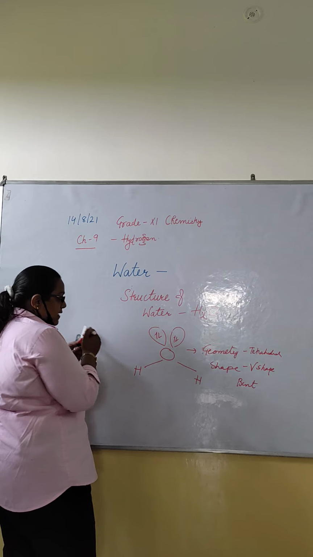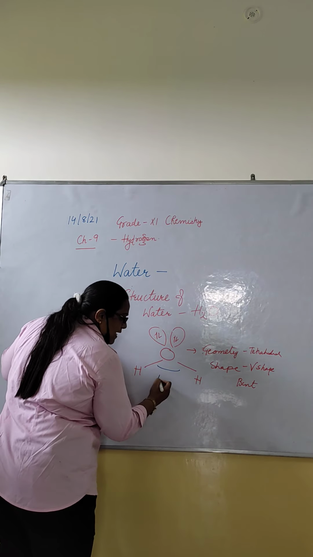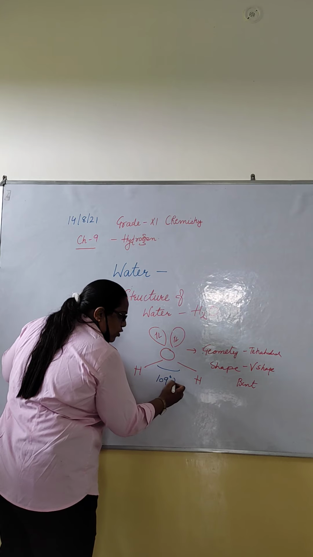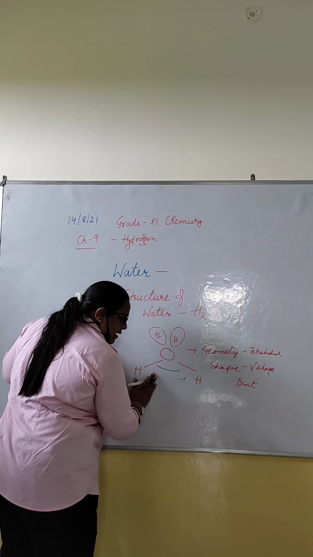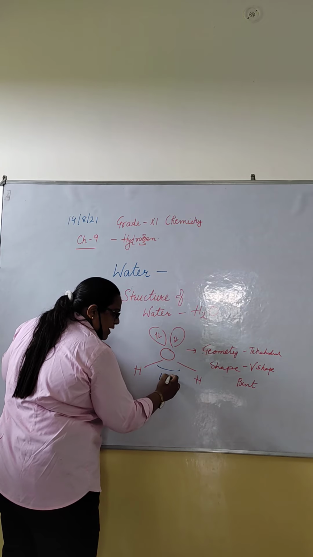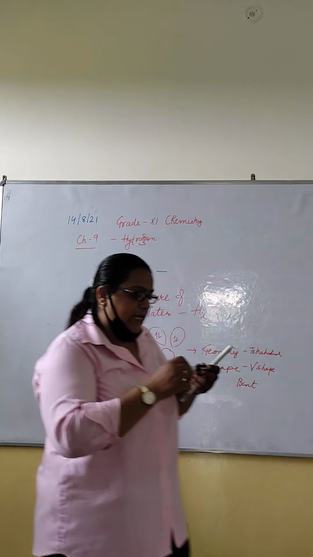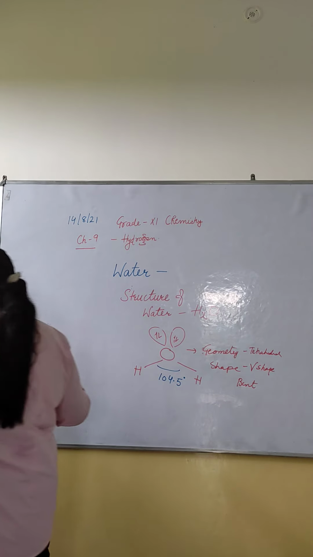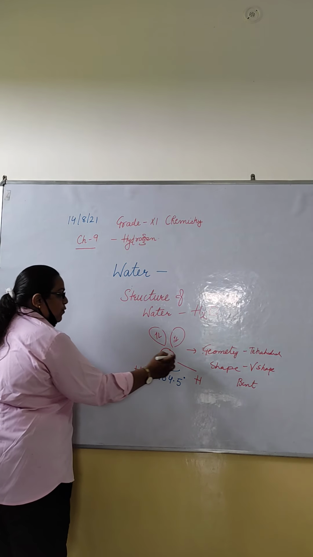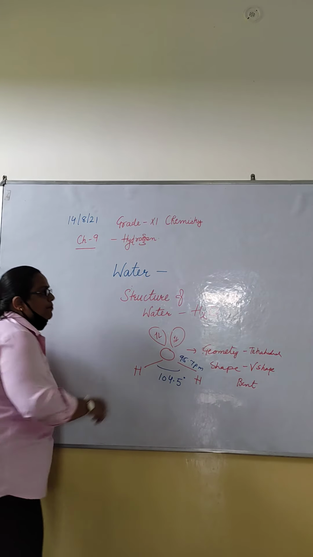If these lone pairs were not present, this angle would be 109 degree 28 minute, but due to the presence of these two lone pairs, it forms 104.5 degree. This is the structure of water, and the bond length is 95.7 picometer.